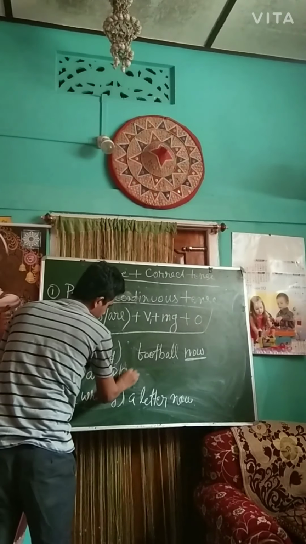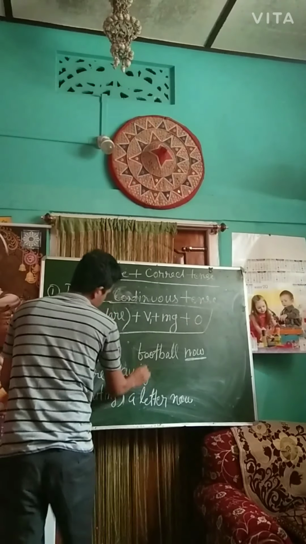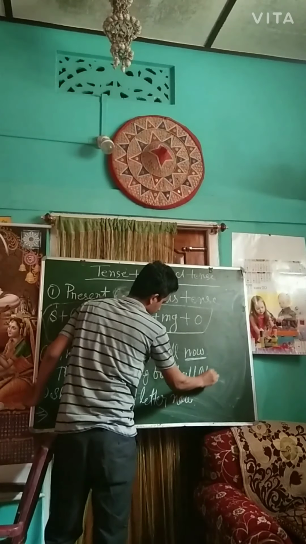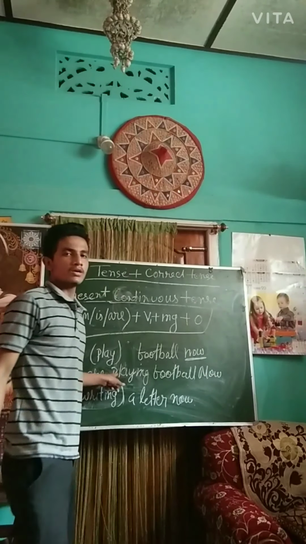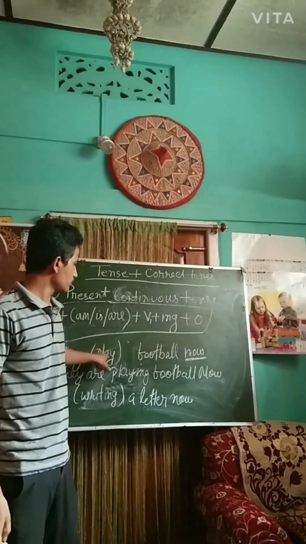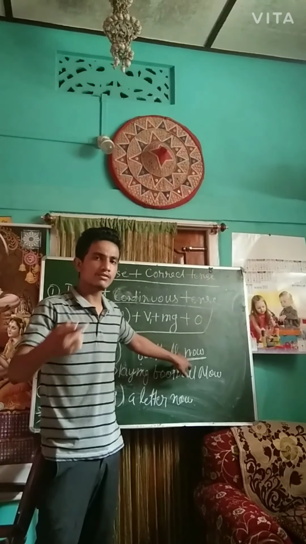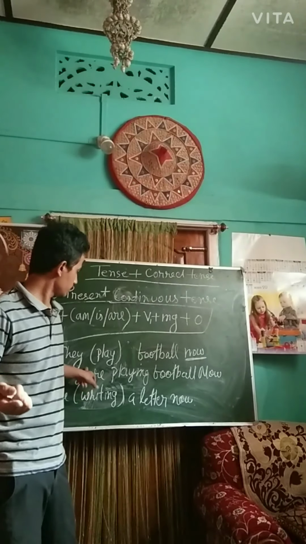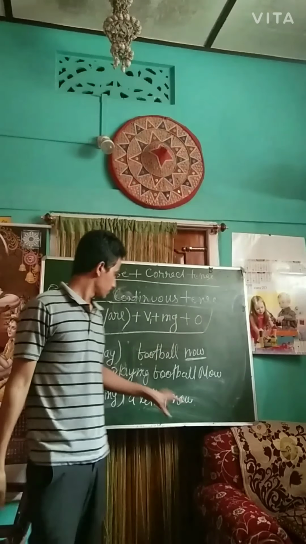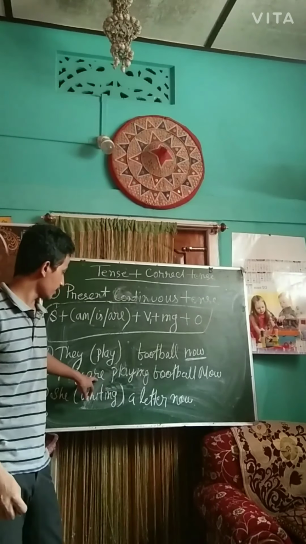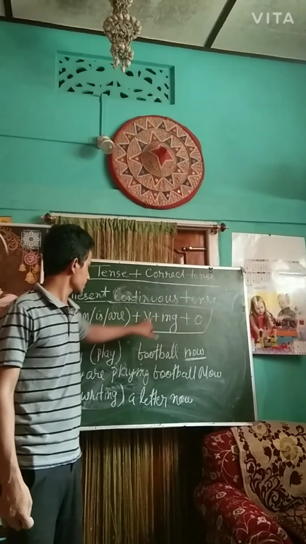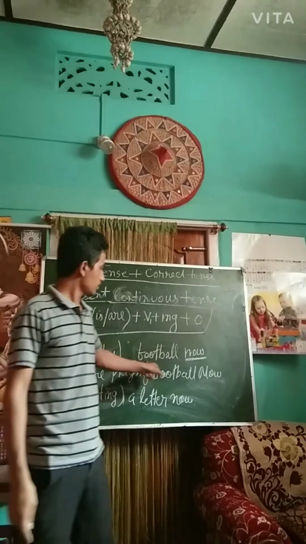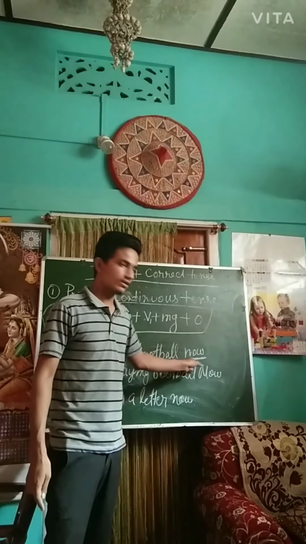They are playing football. So in this way we can correct the verbs, because now is given, it's happening in present, that is why we use are, because they is a plural form. It's not a, they means a group of people or group of boys, so plural, that is why I use here are. So playing is verb 1 plus ing, after this is given in verb 1 form, and after that I put ing. So after that you write whatever is given in the question.